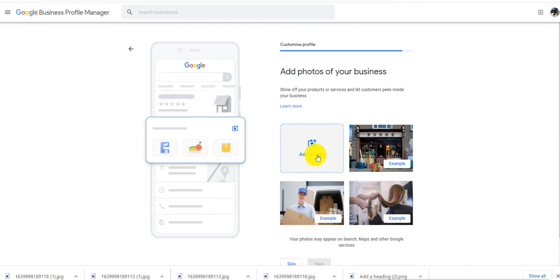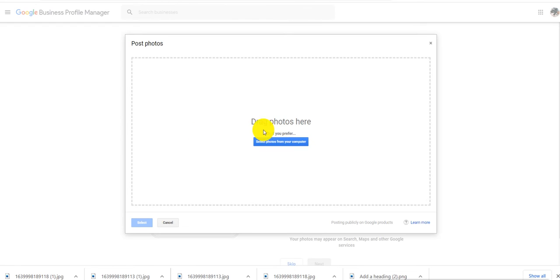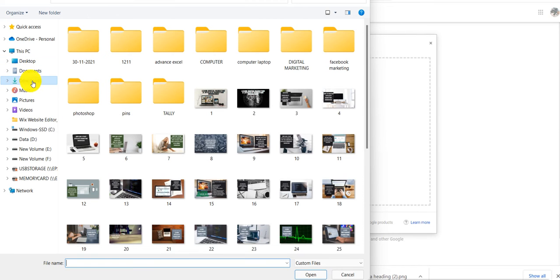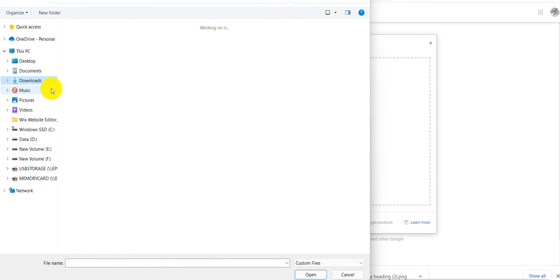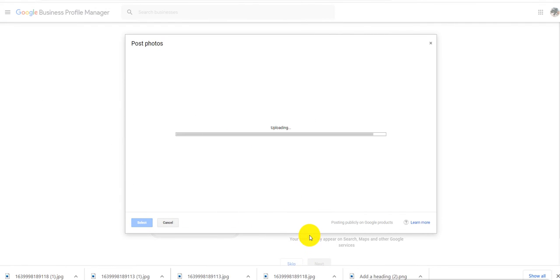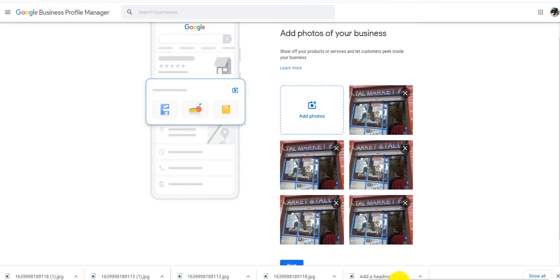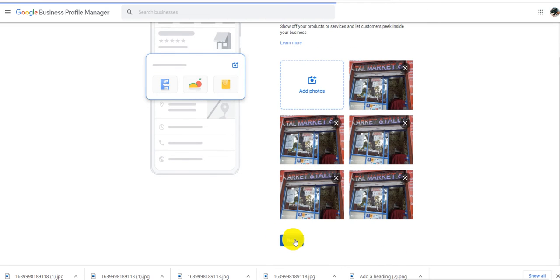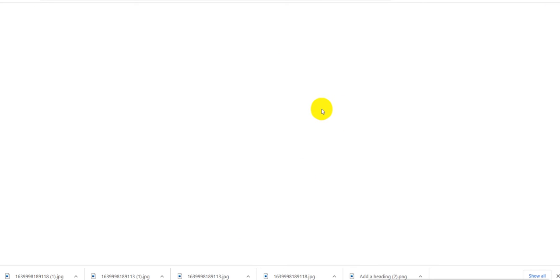So what I do is I just go ahead and add the photo. I just downloaded some photos from Google, not Google, my own website I have. So I just downloaded, and you can still add some more photos. So I added some photos, then I said next, start next. So I'm almost done.